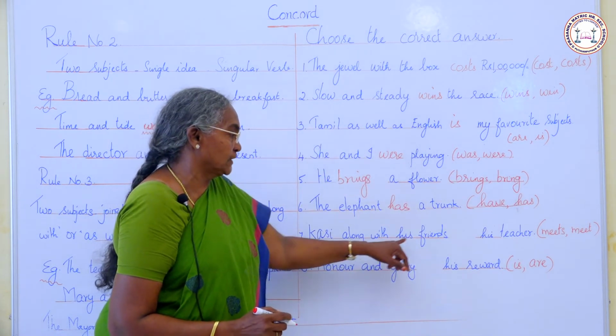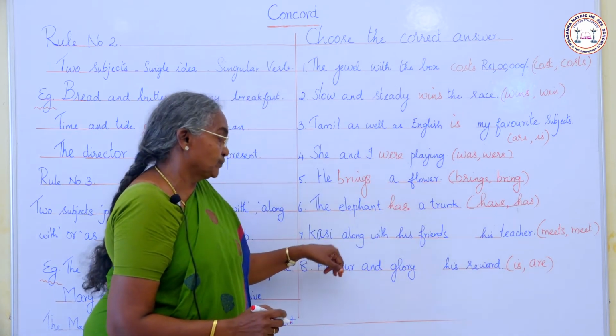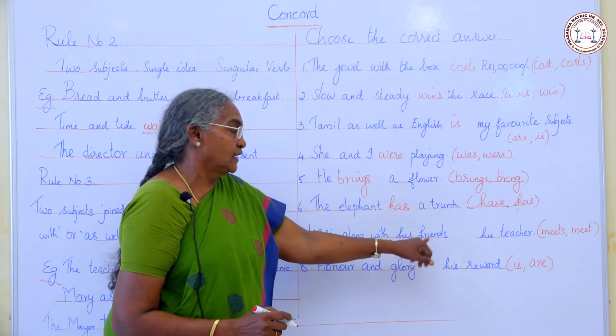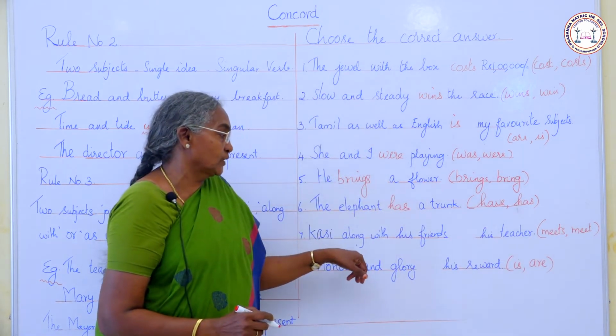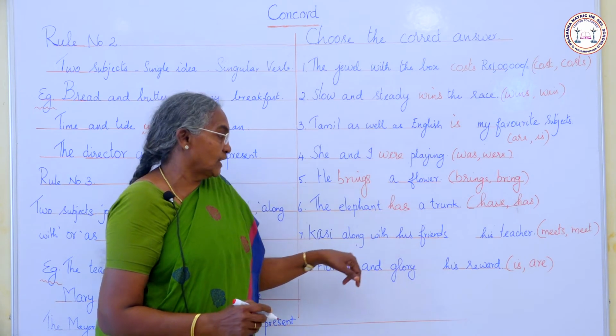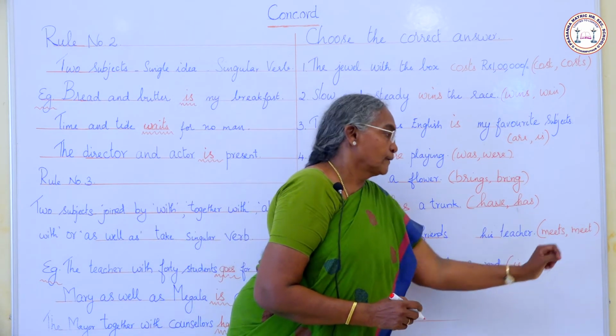Kasi along with his friends dash his teacher. Meets or meet? Kasi along with his friends, we have to use singular verb. What is the singular verb here? Meets.